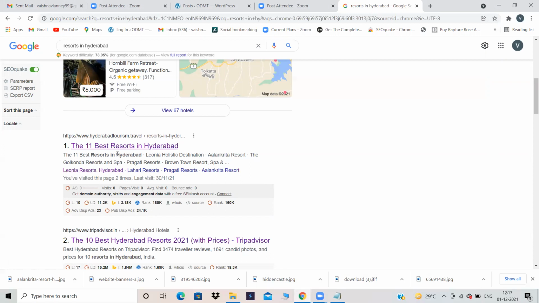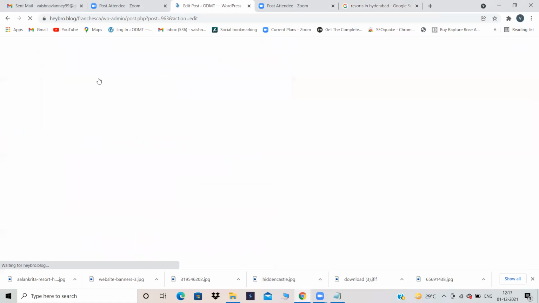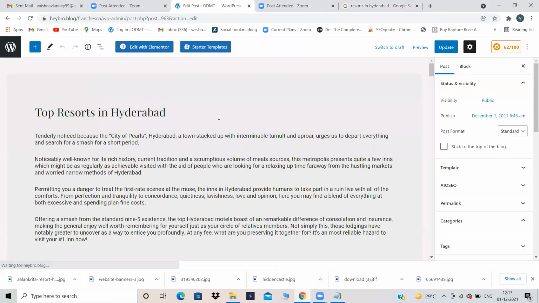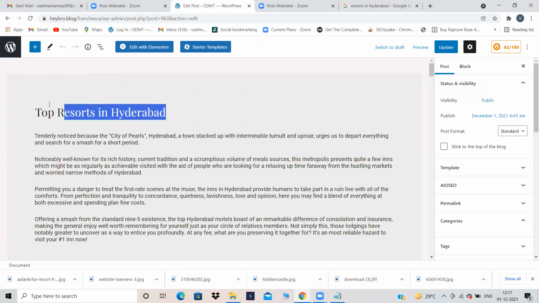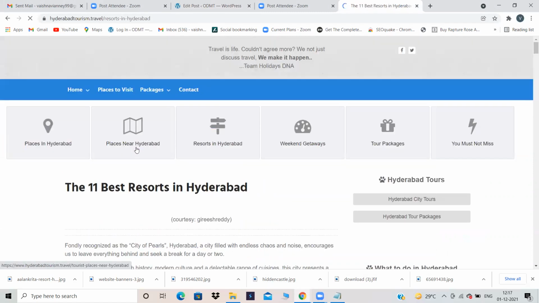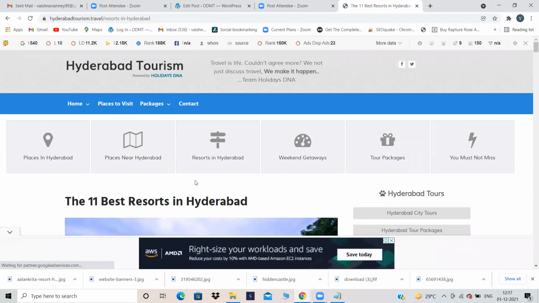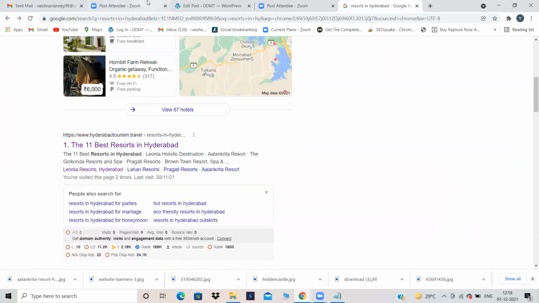How to give this title and description? Go back. Now I'm doing on-page SEO for this blog. Like this, for every page and every post you have to do it. It is a hectic process. By default, this is the title of your blog. This is not the title which is going to appear on the SERP. It is just the title of your blog. See, by default, they have given "11 best resorts in Hyderabad" for both. I have given "Top resorts in Hyderabad" as the title of the blog. But for the SERP, you have to add the heading and give it separately. How to give both, we will see now.